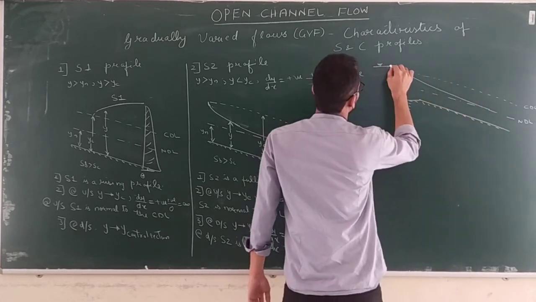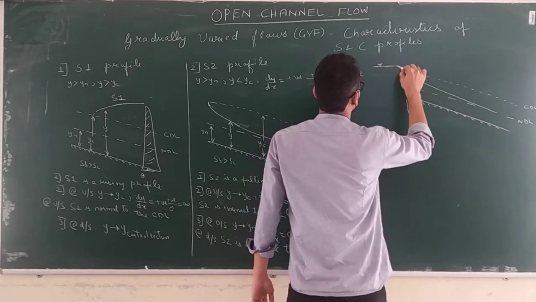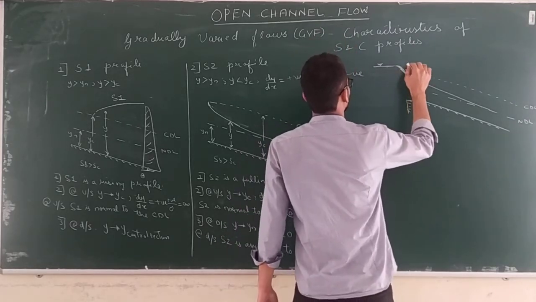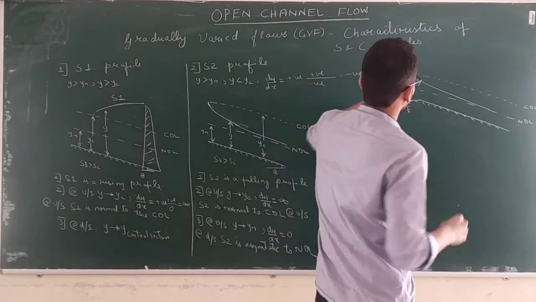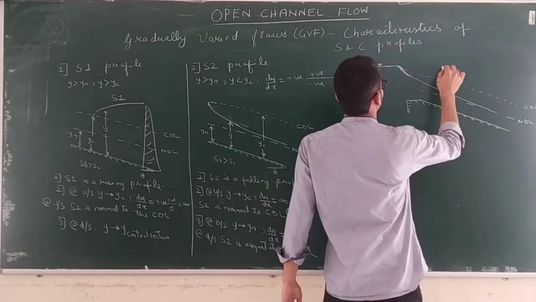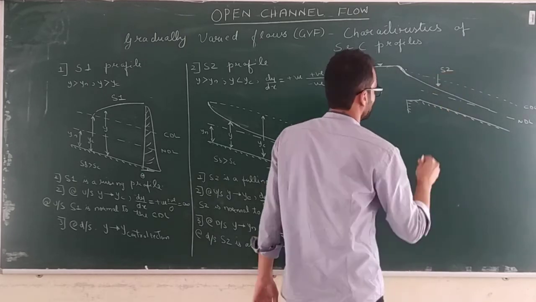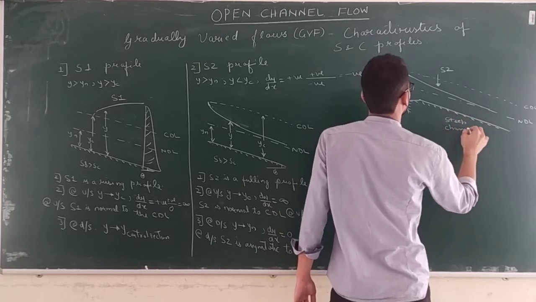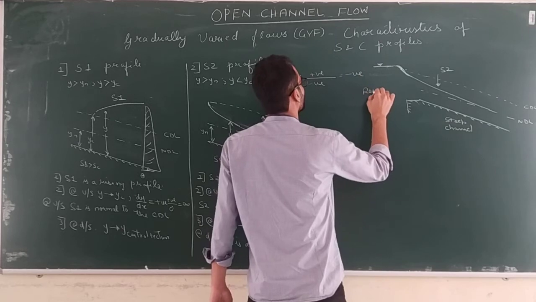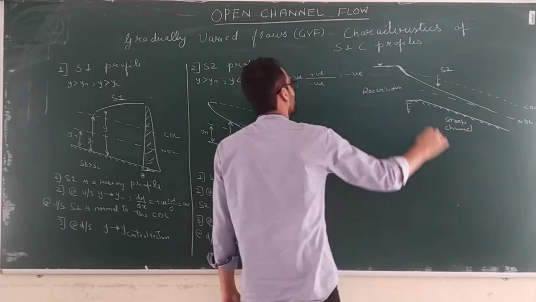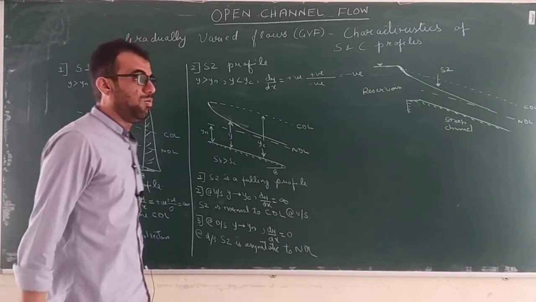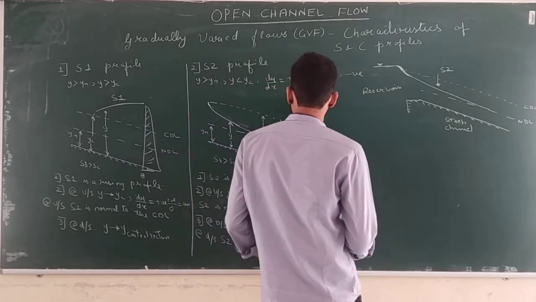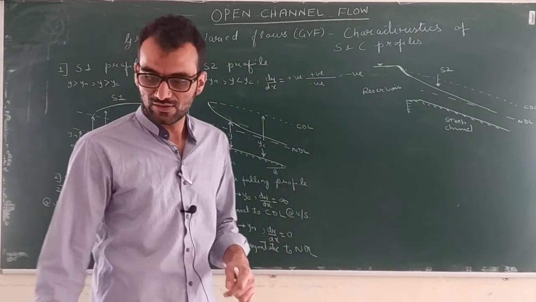Okay, so this becomes somewhere a control section at the upstream. So this is your S2 profile. This is a steep channel and this is a reservoir. So here you can get a S2 profile. Okay. Now what about the S3 profile? Okay. We'll see now the S3 profile.